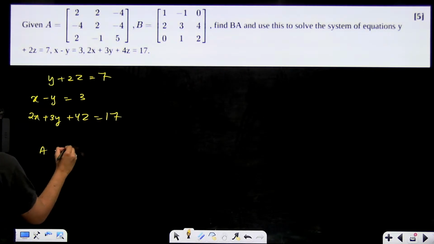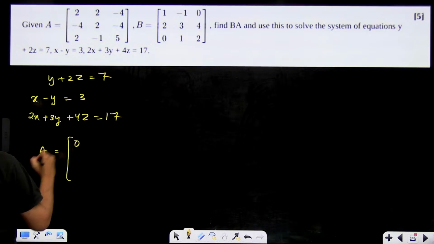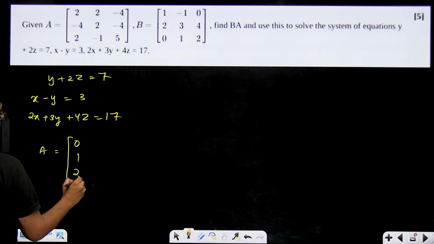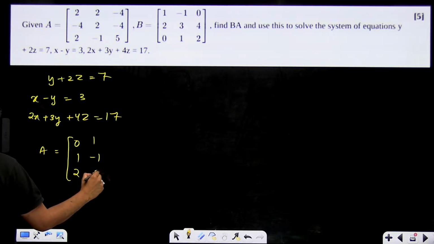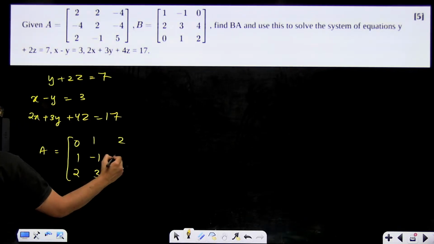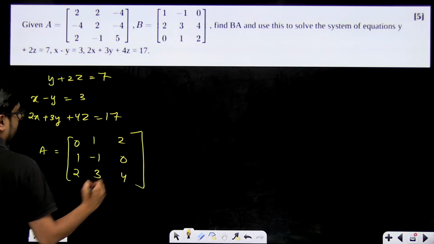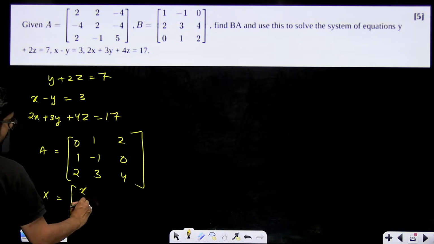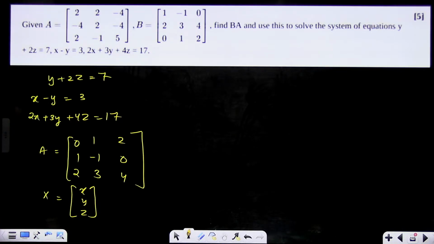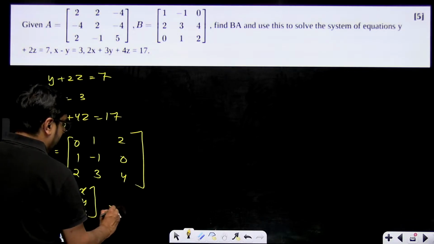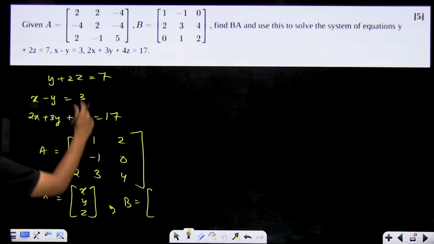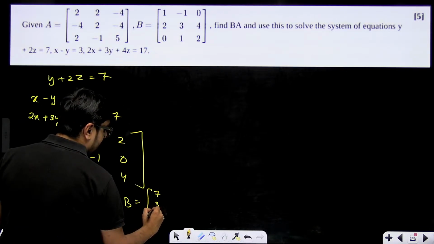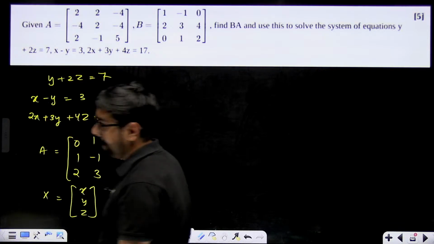So what will be my A? Coefficient of x is 0 over here. Here it is 1. Here it is 2. Coefficients of y are 1, minus 1 and 3. Coefficients of z are 2, 0 and 4. This will be my matrix A. What will be my matrix X? Matrix X will be x, y and z, the three variables that are over here. And similarly, matrix B will be the column matrix of the constants, that means 7, 3 and 17.